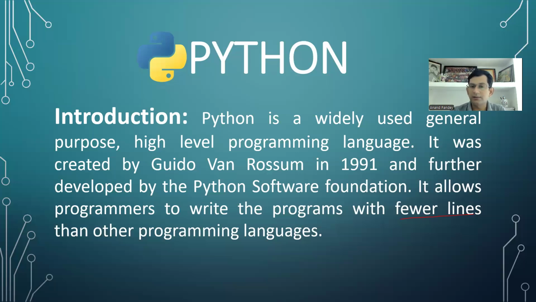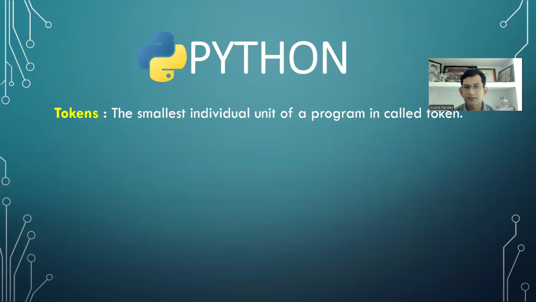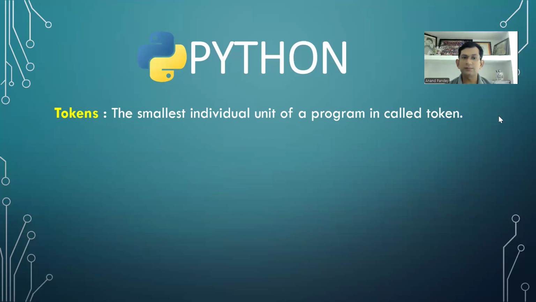Now, coming to the next topic. So, coming to the next topic, that is what? Tokens. Okay. Tokens are the most basic, smallest individual unit of a program. So what are tokens? Tokens are the smallest individual unit of a program. Means tokens are units of the program. So in simple language, you can think like this. What are tokens? Tokens are the smallest units of the program.